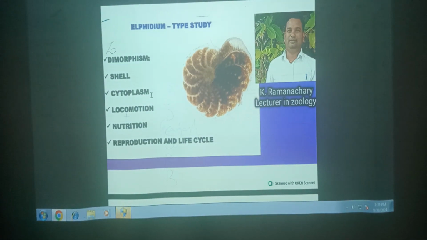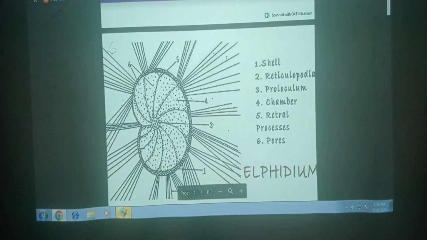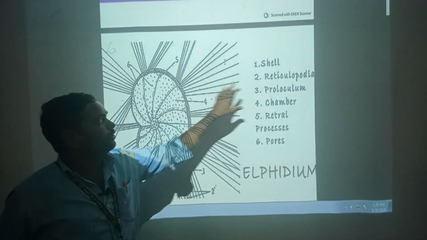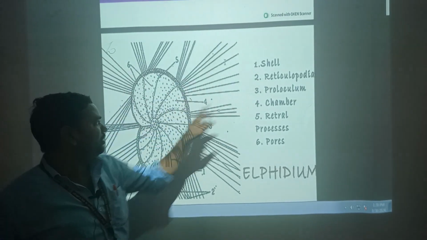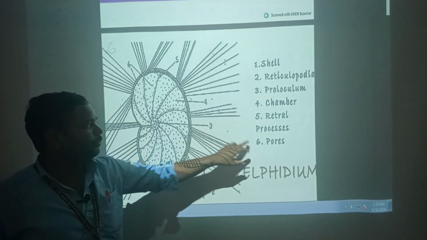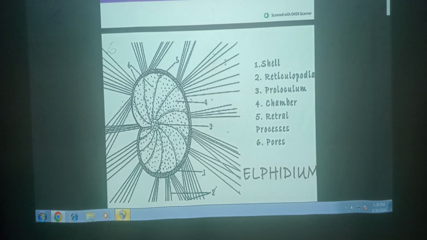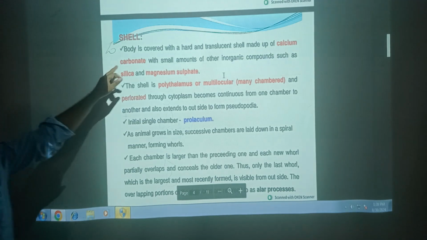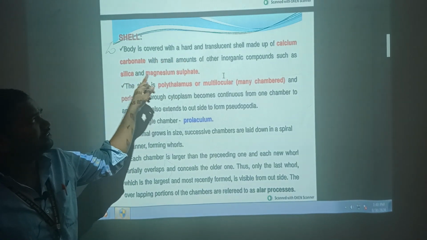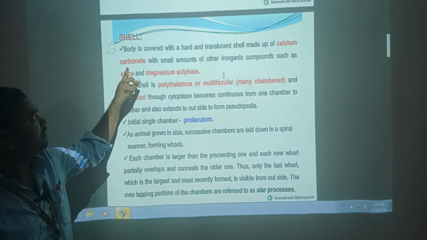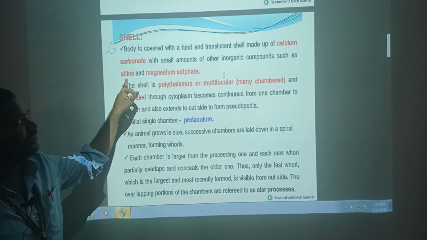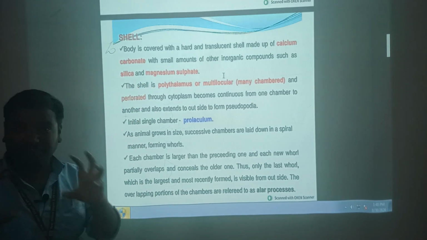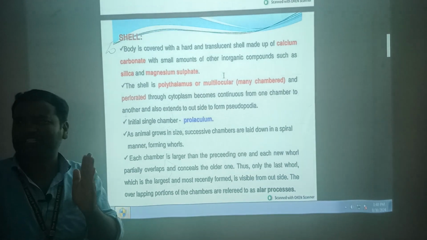Okay, continue. This is the model of Elphidium structure: the shell and the reticulopodia, which are the locomotory part. The proloculum is the first chamber, and these are the pores. Different types of pores are also available. The body is covered with a hard, translucent shell made up of calcium carbonate with a small amount of other inorganic components such as silica and magnesium sulfate. The shell is made of a very hard component, and its main role is protection.